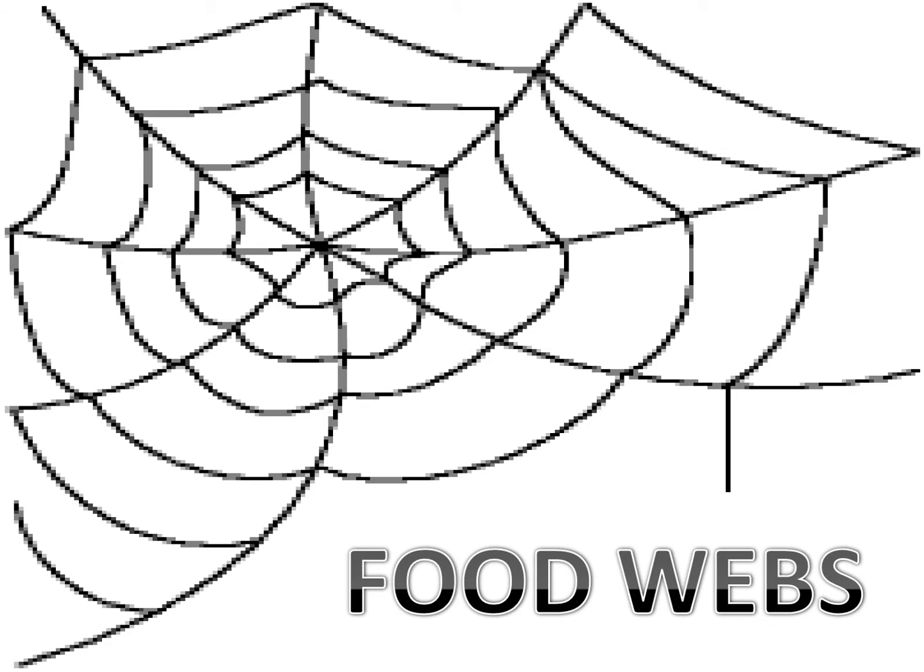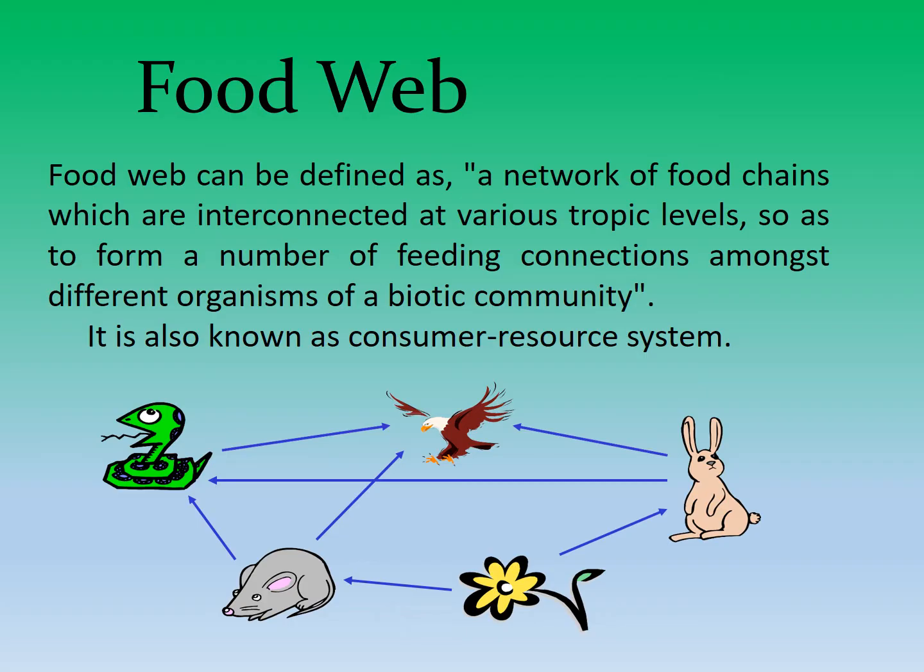This was all about food chain. Now we will talk about food webs. So here food web can be defined as a network of food chains that are interconnected at various trophic levels so as to form a number of feeding connections amongst different organisms of a biotic community. It is also known as consumer resource system.